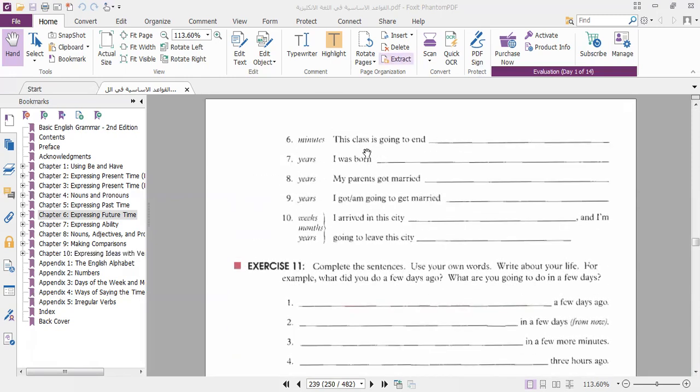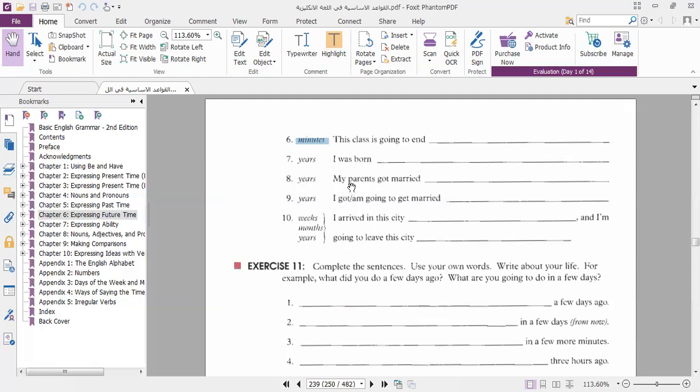Number 6, this class is going to end minutes. Not ago, because we use is going to, which is talking about the future. So it's going to end in 5 minutes, in 10 minutes, not ago. I was born years.